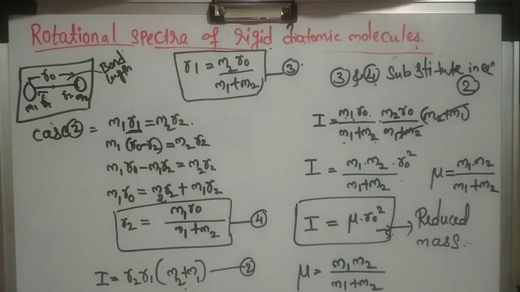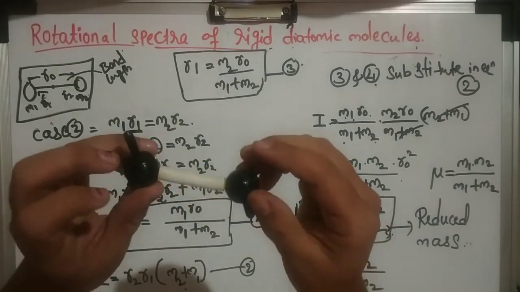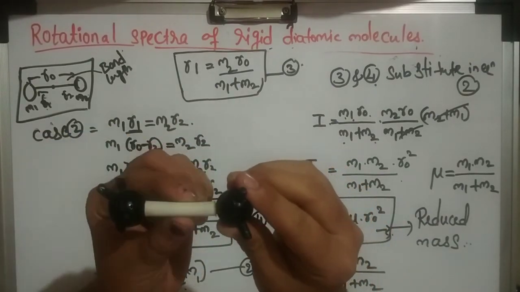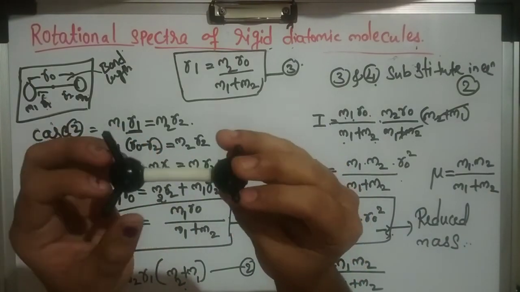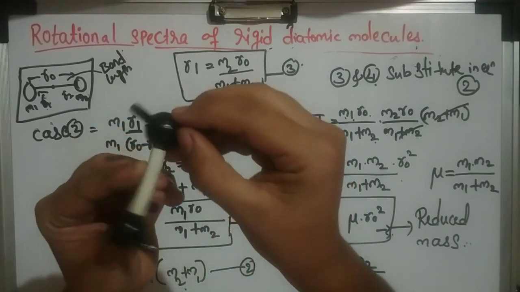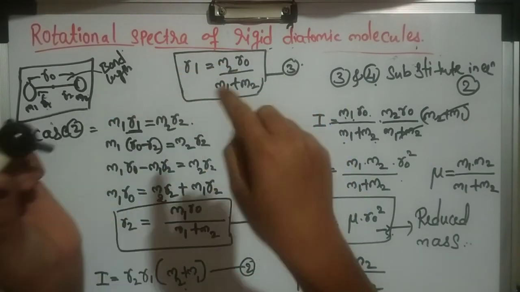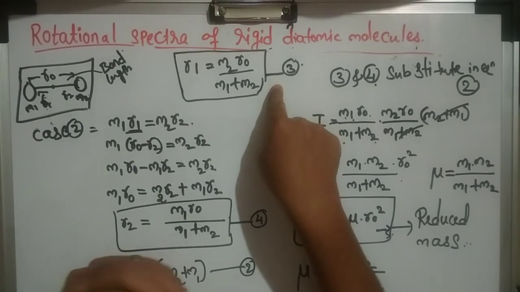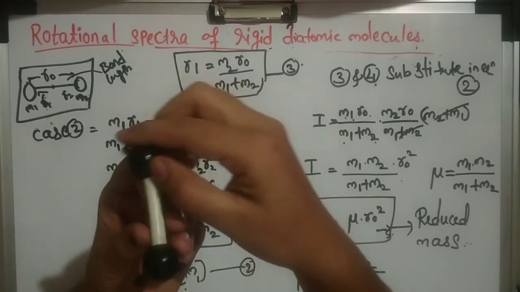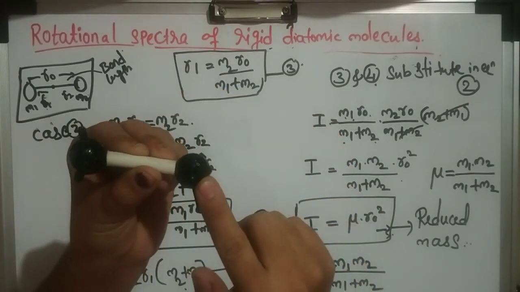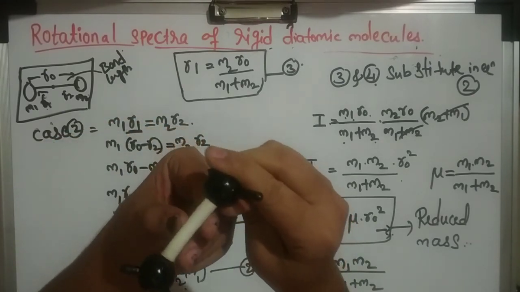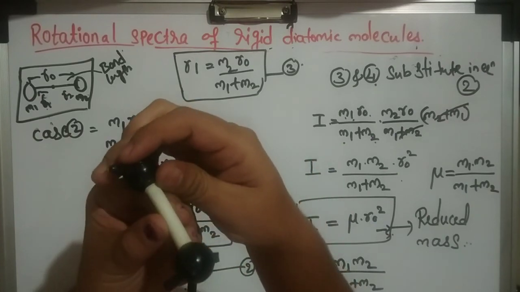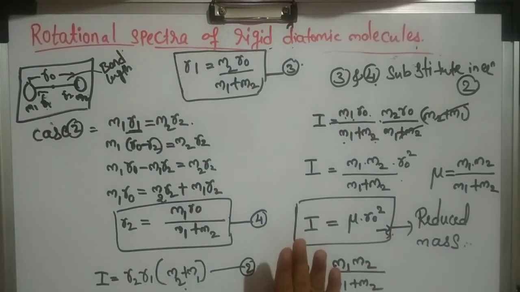Okay, model. When it is linear, diatomic molecules, it will rotate like this also, or it will rotate like this, end to end rotation. So in a rigid diatomic molecule, the rotation will be end to end, M1 M2. This is the center of gravity. So rotation will be end to end. Okay, hope you have understood. So this is about this class. Okay, thank you.